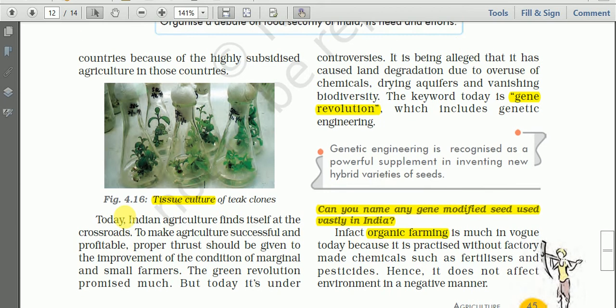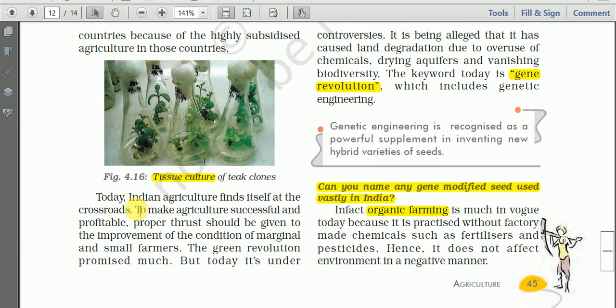So what is the present scenario today? Indian agriculture finds itself at the crossroads. We are facing a problem, and to make agriculture successful and profitable, proper thrust should be given to the improvement of the condition of marginal and small farmers.